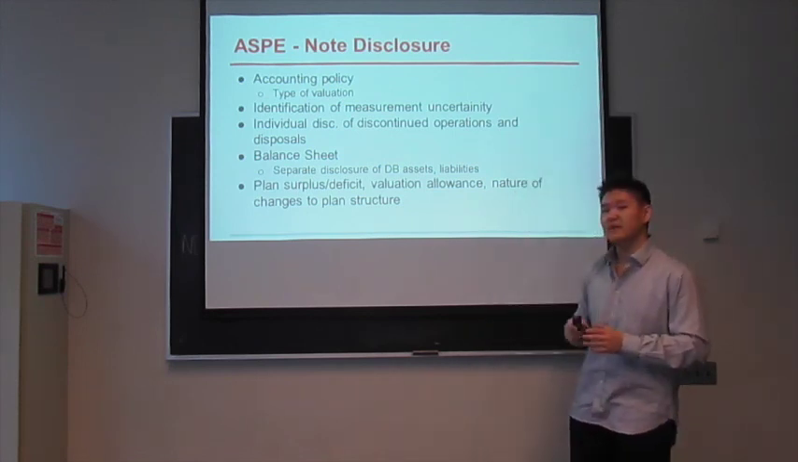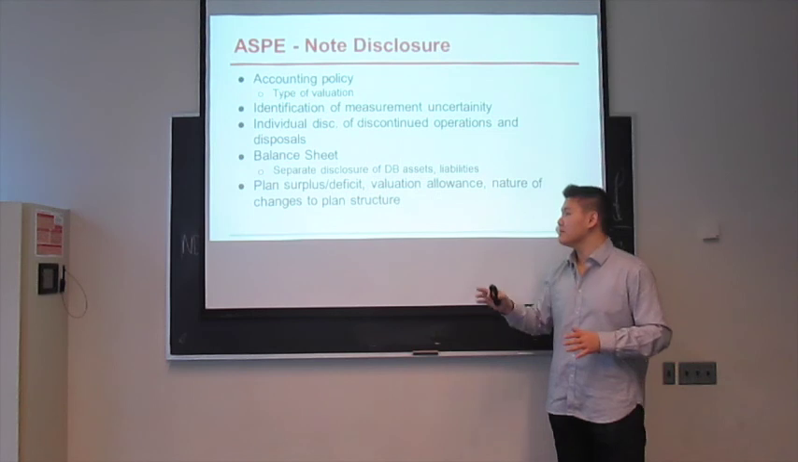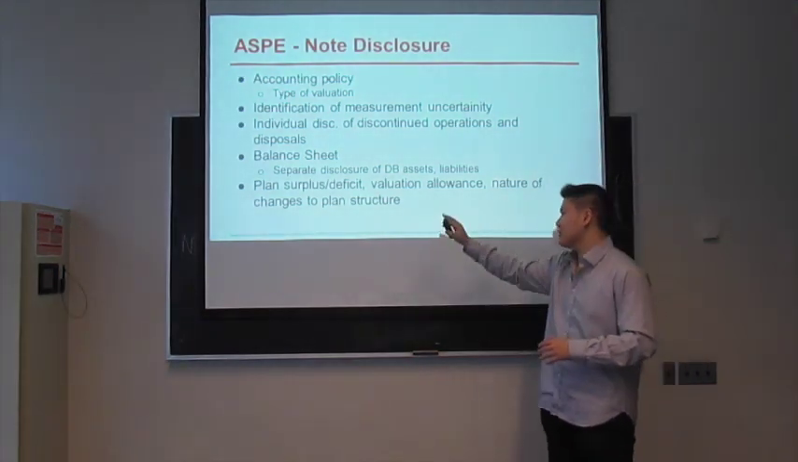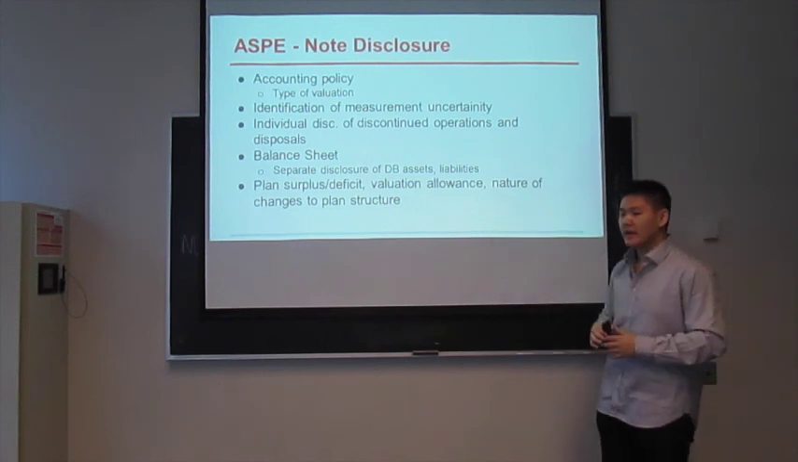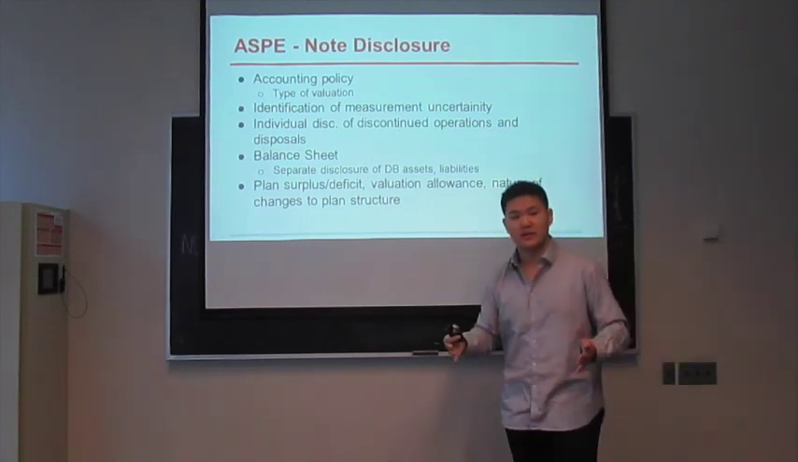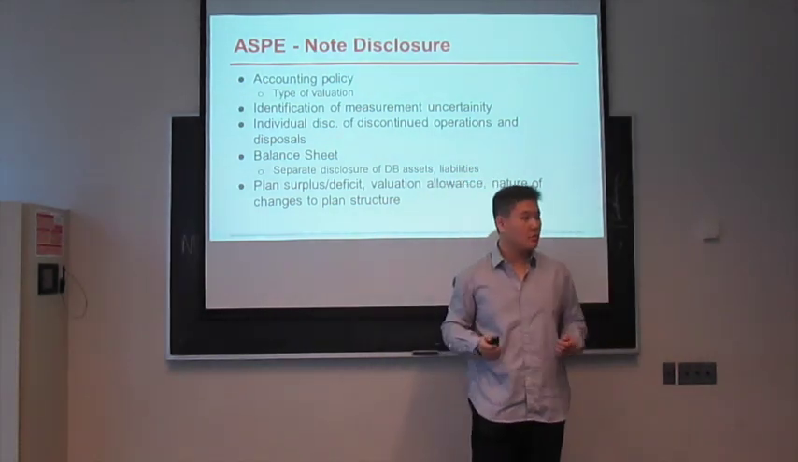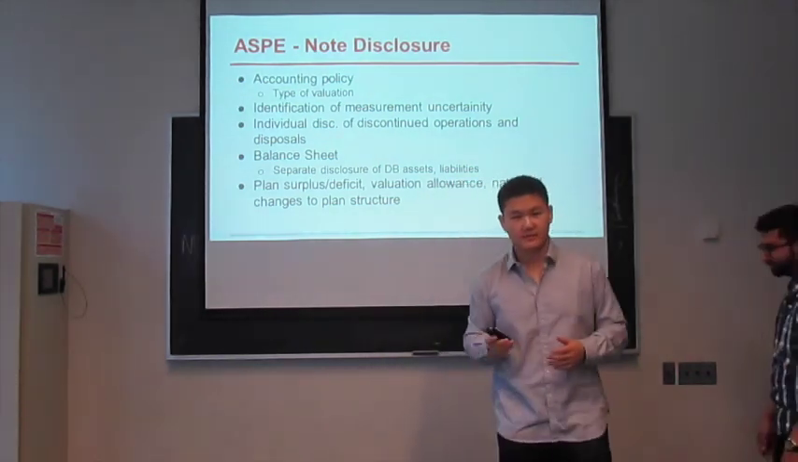Furthermore, on the balance sheet, if they're defined benefit plans and assets, they must be separately disclosed in a different line. And small things like plan surpluses, deficits, valuation allowances, and any changes in the nature of the pension plans that are different from previous years must be disclosed as well. So now I'll pass it to Hassan and Rohan, and they'll go over SNC-Lavalin.